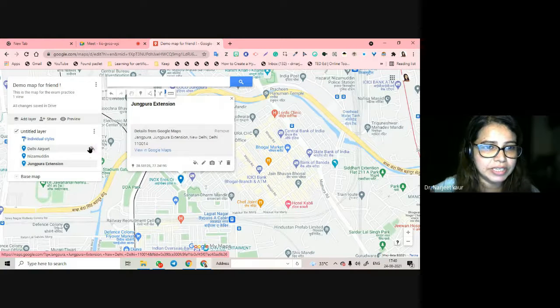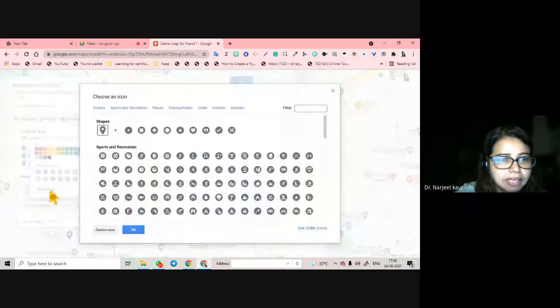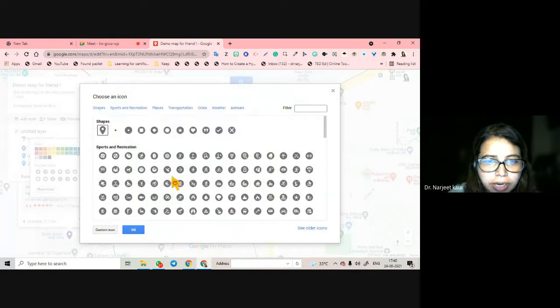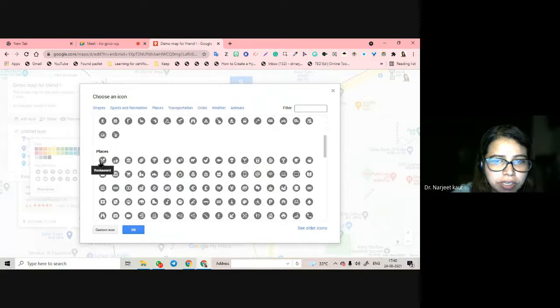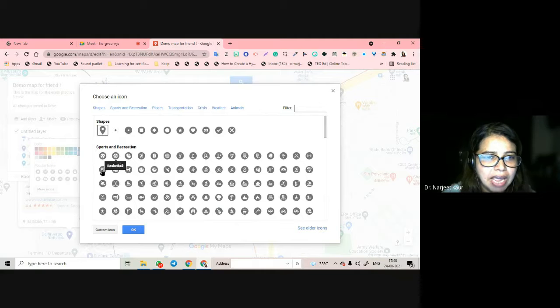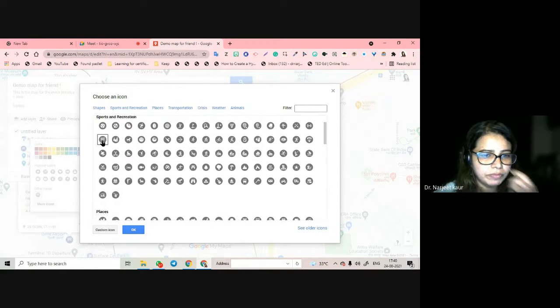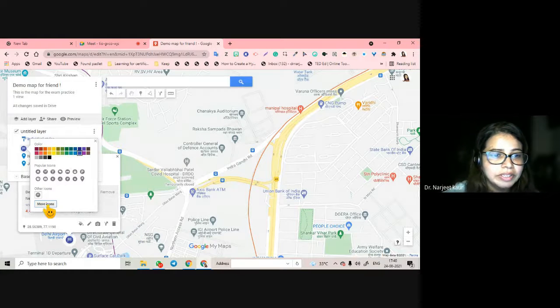For example, in Delhi Airport, say I want to add blue color and I want to add the icon of airport. I can't see it, they are so small, but you can add any icon, right? You can add from here, they are the places, maybe this is for the restaurant, this is for the fast food, this is for burger joints, this is for so many things. So I'm going to add any from here. So let me add this small map. And okay, you can customize your icon also.